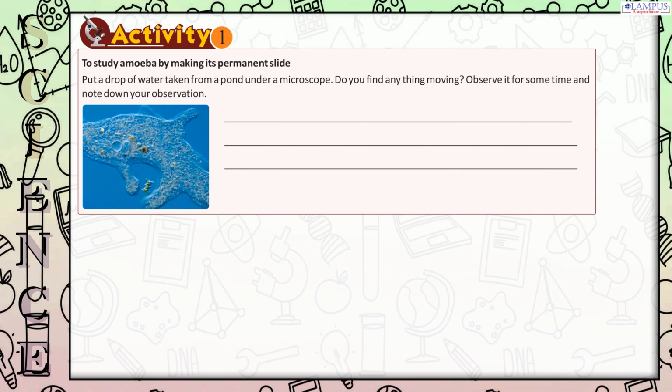Activity 2. To study amoeba by making its permanent slide. Put a drop of water taken from a pond under a microscope. Do you find anything moving? Observe it for some time and note down your observation.